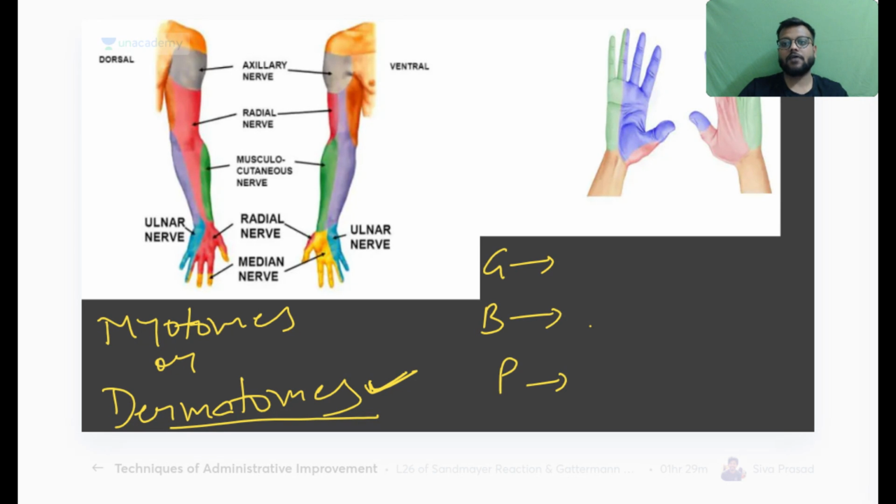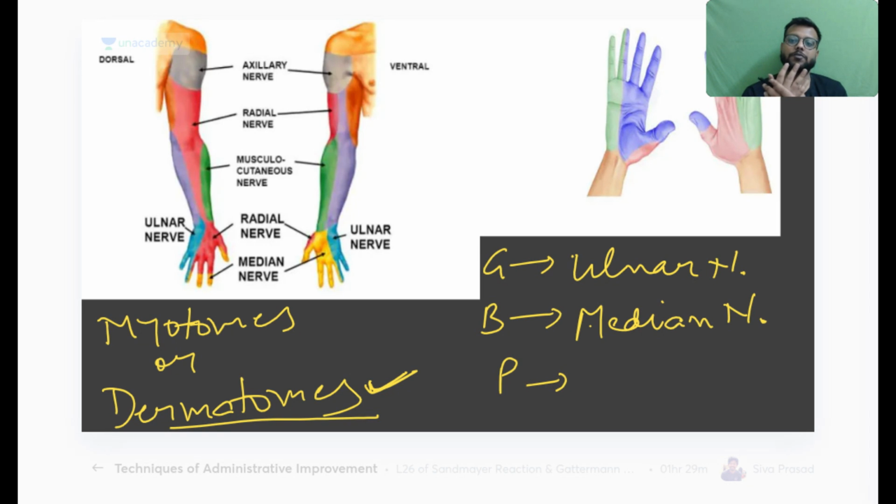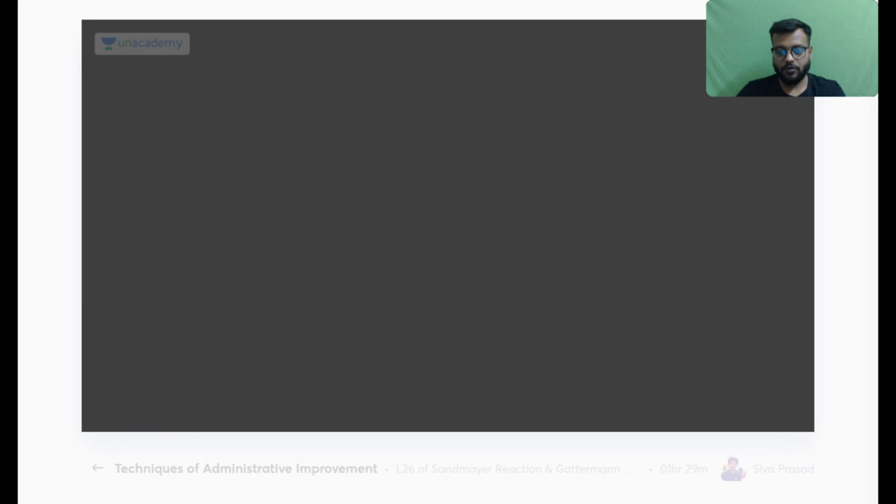Green color, 1.5 medial fingers in both anterior and posterior, that is your ulnar nerve. Blue color, the 3.5 fingers of the anterior and 3.5 fingers posterior till the nail bed or the proximal phalanx, this is your median nerve. And that pink part, 3.5 fingers posteriorly except the nail beds or the posterior phalanx, this will be your radial nerve. Remember like this, this is very important.